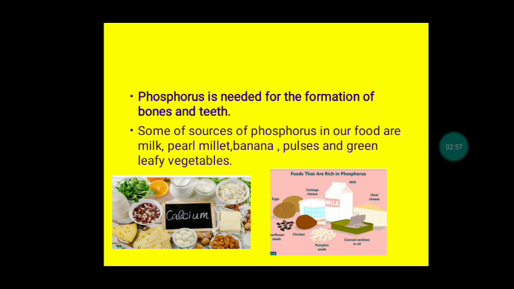We need a burner to prepare these foods. So it's a mediator for the formation of food. The burner acts as a mediator for the formation of food. In the same way, to make a bone or teeth, we need calcium, but in the presence of phosphorus, because formation of bones and teeth requires phosphorus.